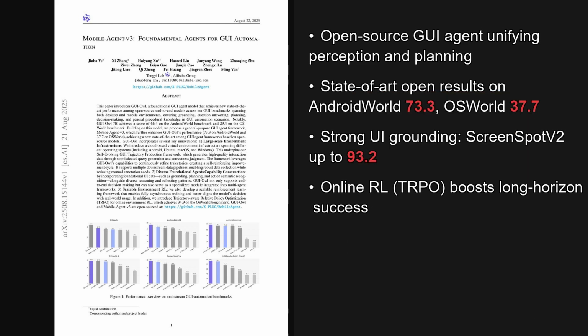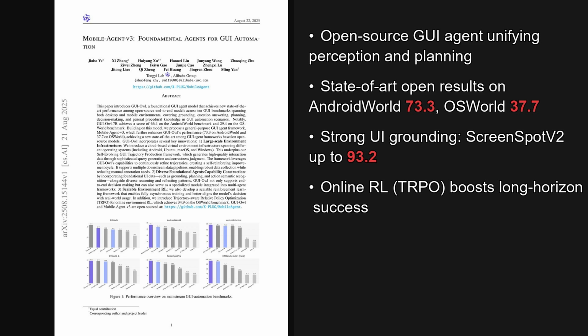I'm Alex. Today, we're looking at a paper from the Hugging Face trending list, published on August 21st, 2025, just yesterday. The standout is a new foundational GUI agent that tops open source results, with GUI-Owl 7b scoring 66.4 on Android World and 29.4 on OS World, and the Mobile-Agent-v3 framework pushing that to 73.3 on Android World and 37.7 on OS World. The paper is titled Mobile-Agent-v3, Fundamental Agents for GUI Automation. And as we'll see later, the gains are both broad and consistent.